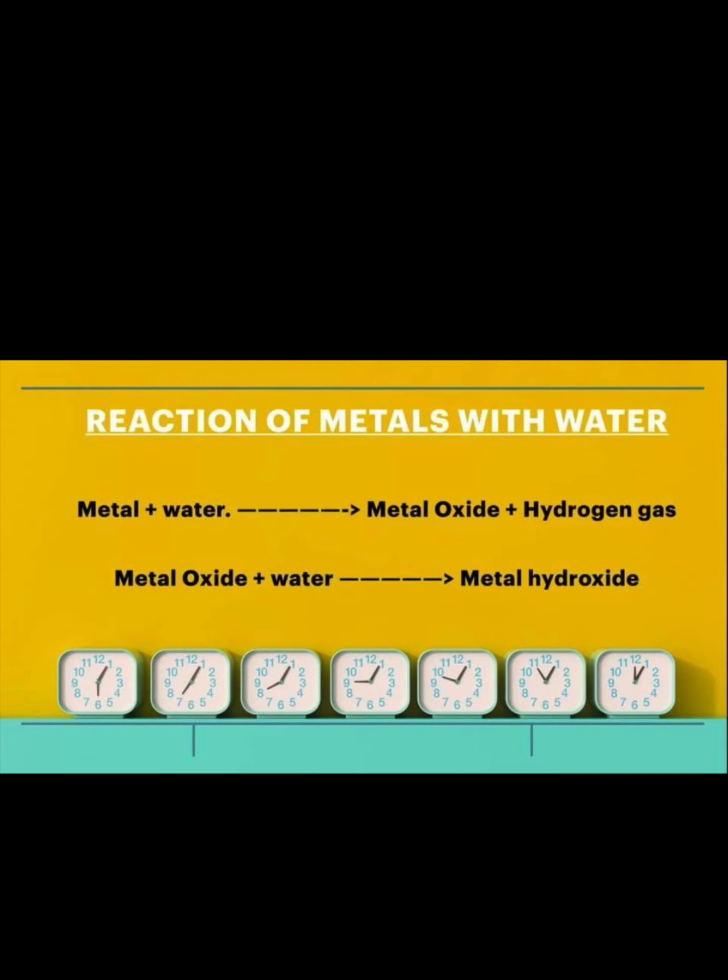This reaction will not stop here, children. Again, this metallic oxide reacted with water, then metal hydroxide is formed. When metal reacted with water, the first step is formation of metal oxide along with hydrogen gas. Whether this will stop here, children? No. This metal oxide again reacted with water, then metal hydroxide is formed.